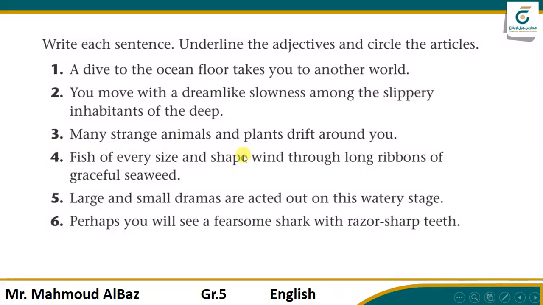3, many strange animals and plants drift around you. No articles. Yeah, that's great. What about adjectives? Many, strange, right? Any others? No. Thank you. 2 adjectives in here. 4, fish of every size and shape went through long ribbons of graceful seaweed. What are the articles first? Articles, no. Adjectives, every. The word every, by the way, is an adjective. Long as well. Graceful. 3 adjectives here, every, graceful, and long.